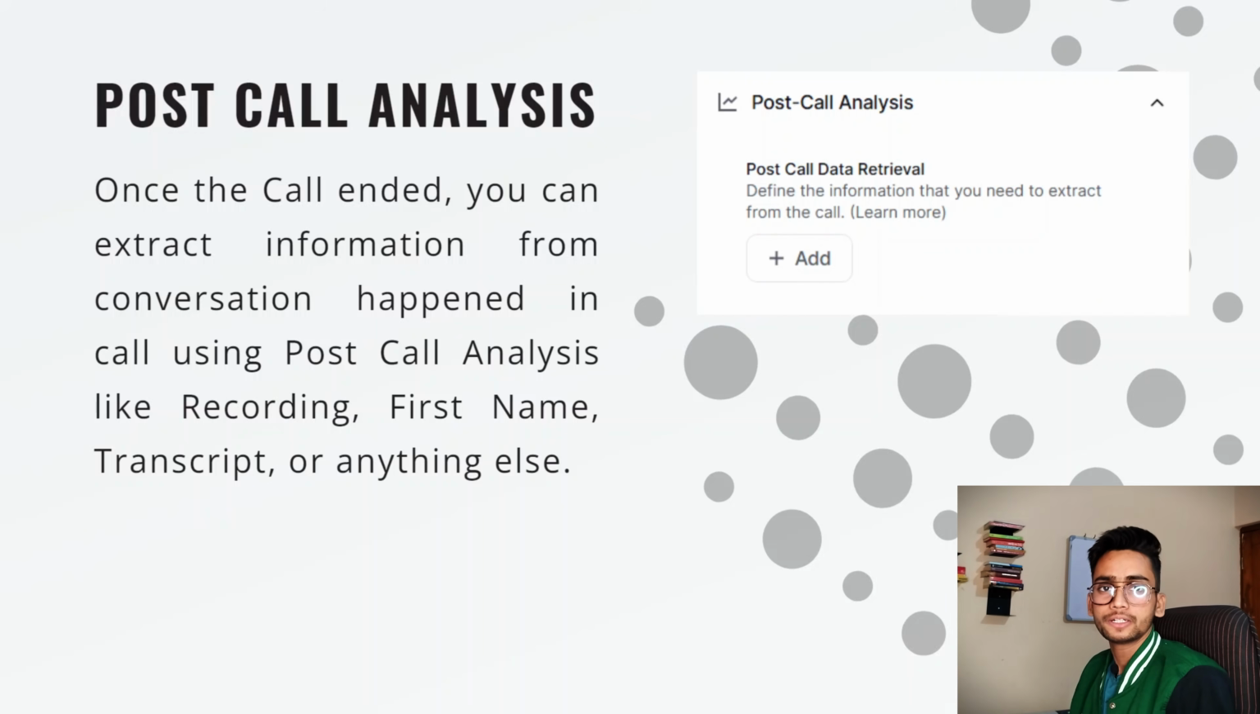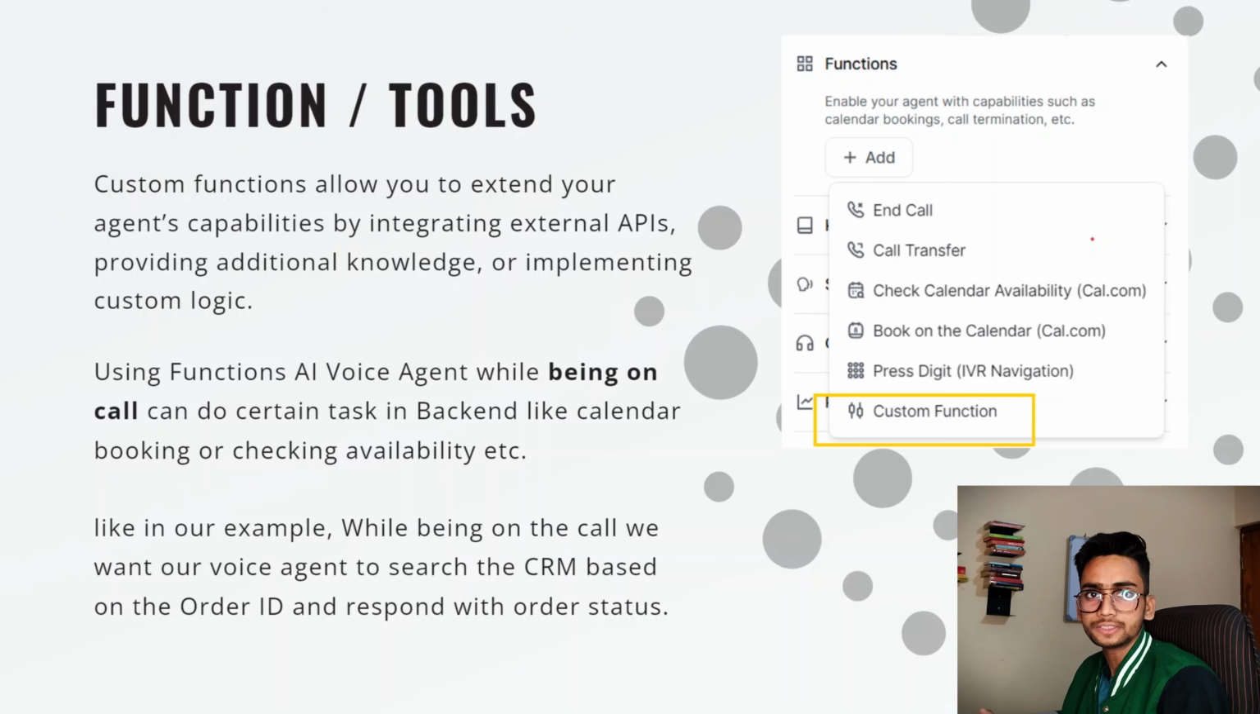And what type of information you can extract, like recording of the call, first name of the customer in the call or last name of that person, then transcript of the conversation happened in the call, or anything else. So what are functions in Retell AI? In many other AI voice agent builders, these functions are also known as tools. That's why I've written functions/tools.